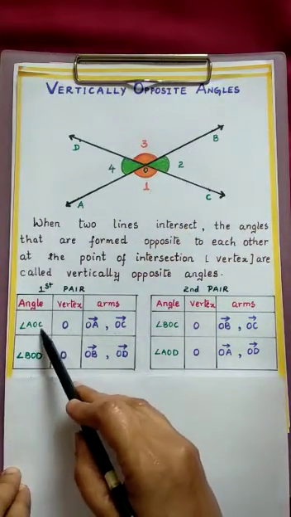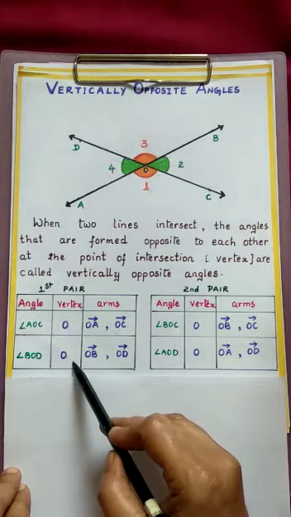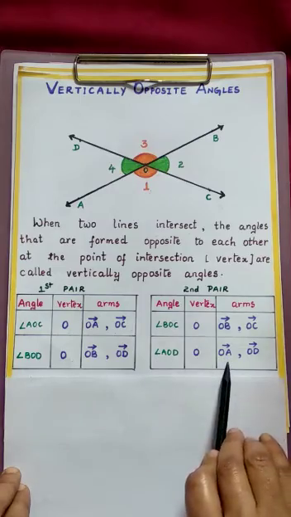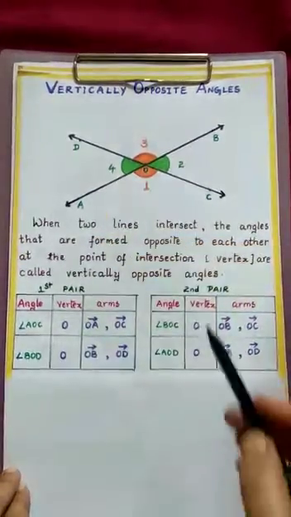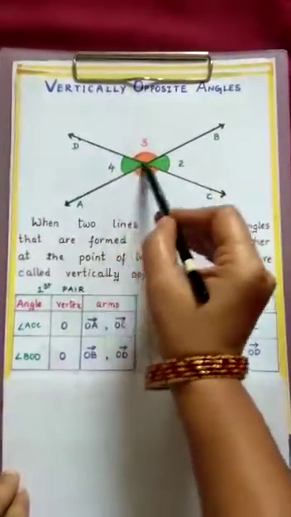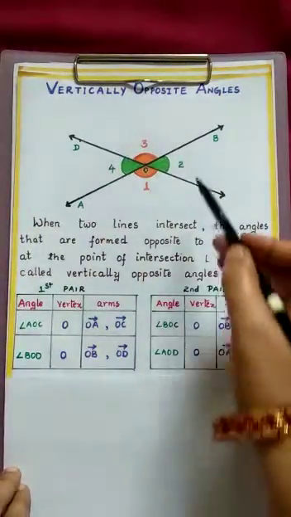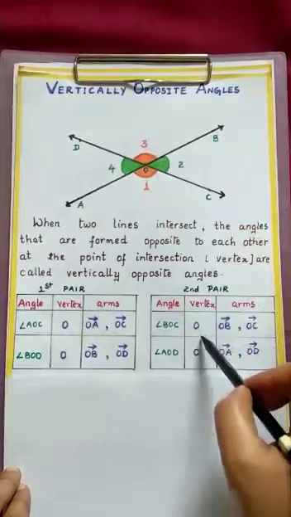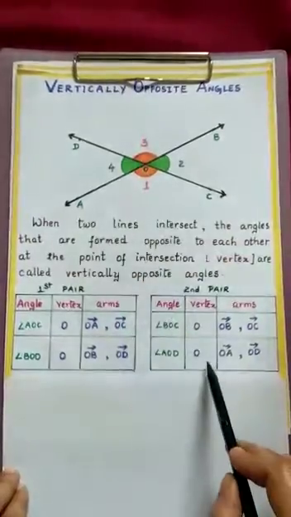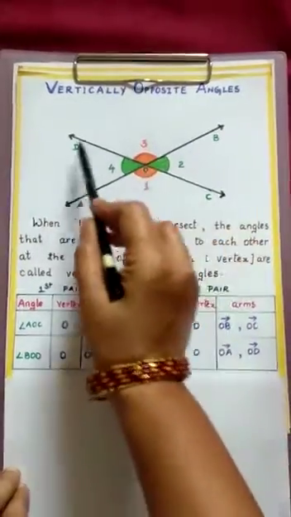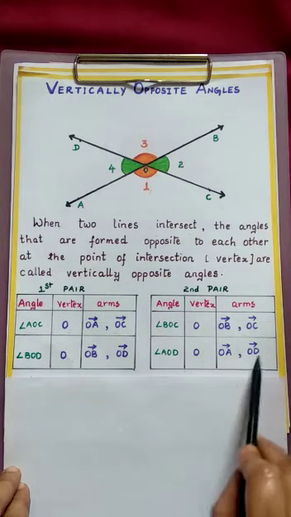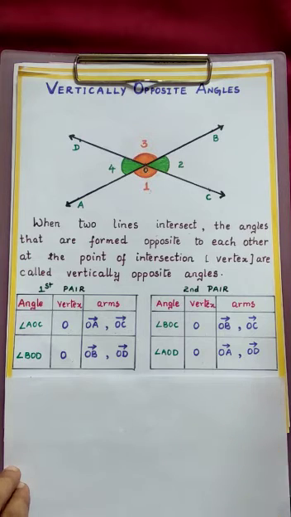If you observe these two angles, O is the common vertex. Do we have any common arm? No. Now let us move to the second pair. Second angle and fourth angle. Here angle BOC and angle AOD. For angle BOC, O is the vertex. OB and OC are arms. For angle AOD, again O is the vertex. OA and OD are the arms. Again here O is the common vertex. Do we have any common arm? No, we don't have any common arm.